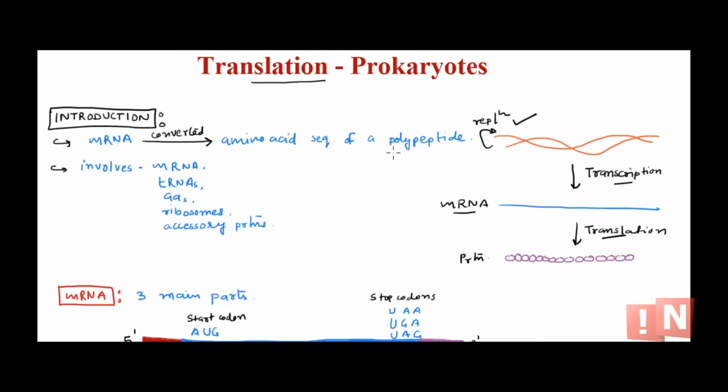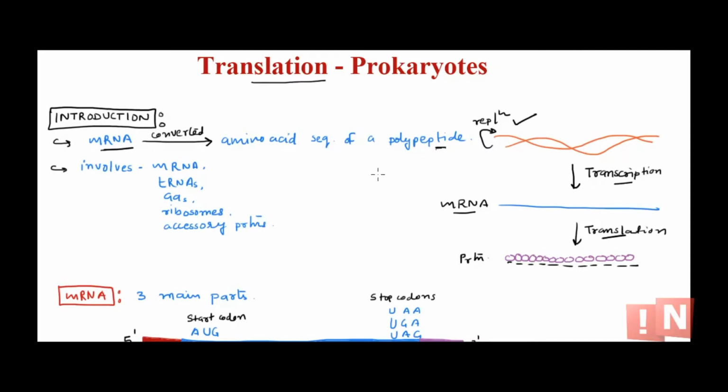Now you might know what exactly is translation. It's protein synthesis, but definition wise, when the mRNA is made, this mRNA has all the codons, all the information that is needed for synthesis of amino acid sequence or protein synthesis. So when this mRNA is converted into the amino acid sequence of polypeptides, when all these amino acids are arranged one after another and protein is made, that is the process of translation. So mRNA converted into amino acid sequence of polypeptide is translation.